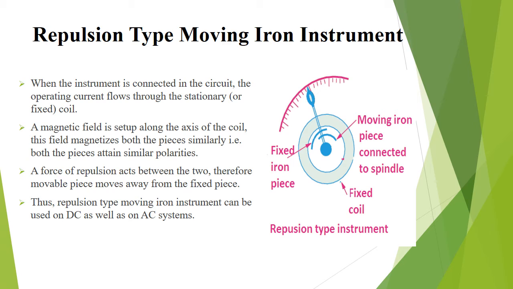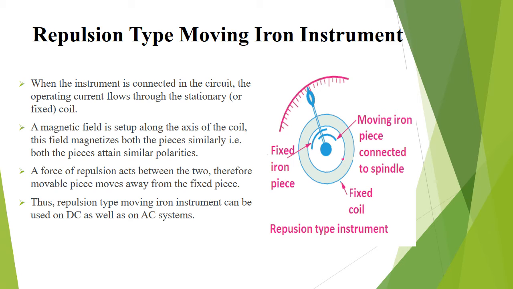Next, repulsion type moving iron instrument. When the instrument is connected in the circuit, the operating current flows through the stationary coil. It consists of two vanes inside the coil. Among the two vanes, one is fixed and the other is movable.